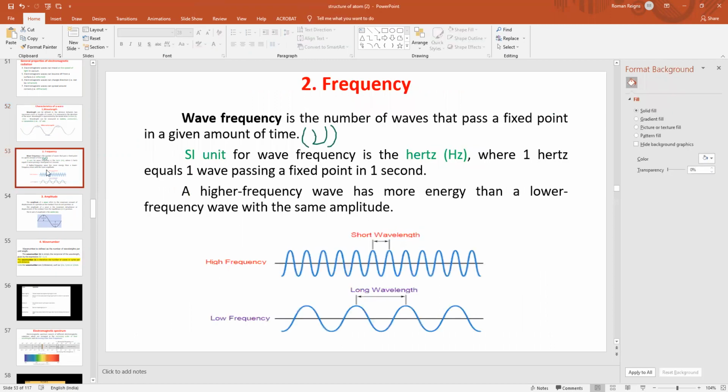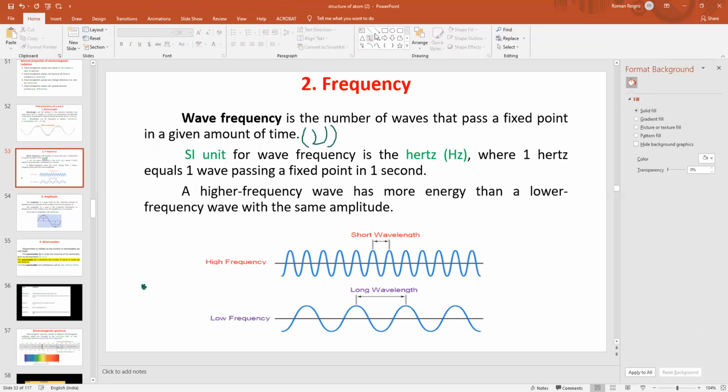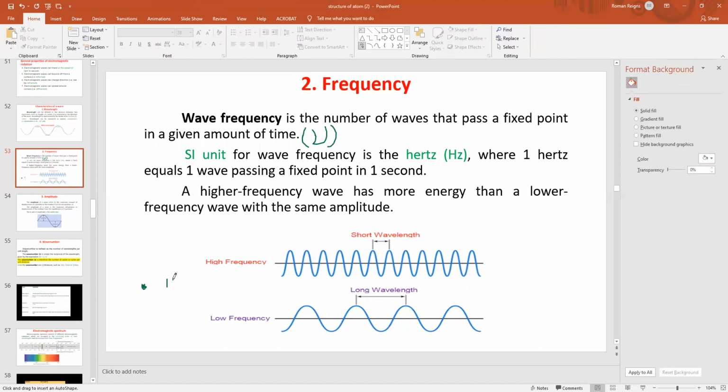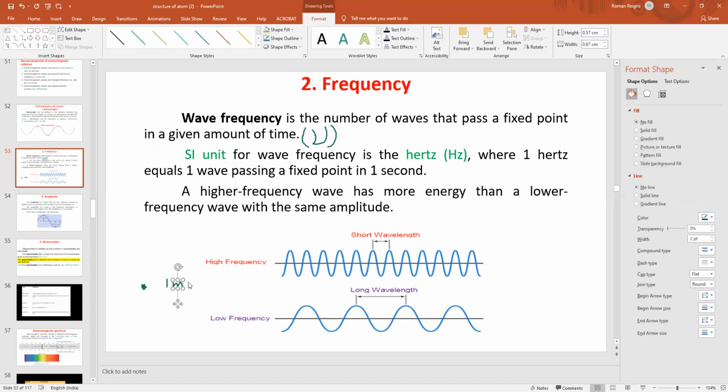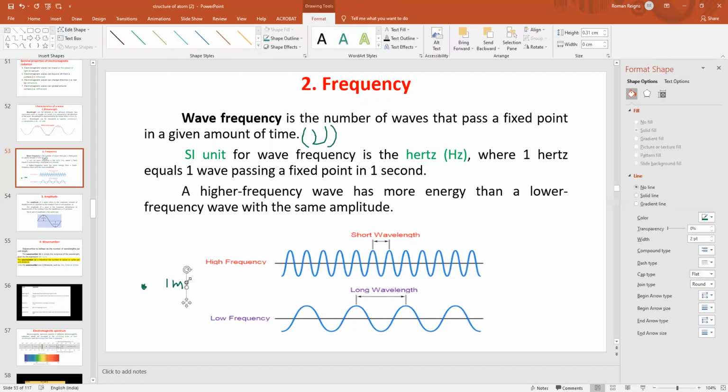After wavelength we have another property of the wave, that is frequency. What is frequency? Suppose we take a particular point, and a given amount of time, say 1 minute.